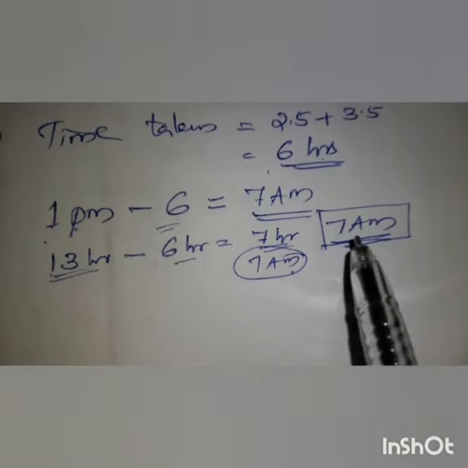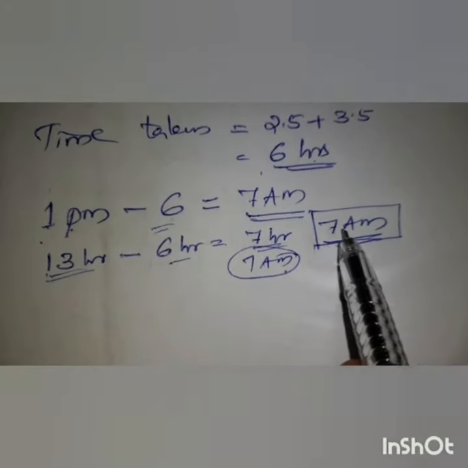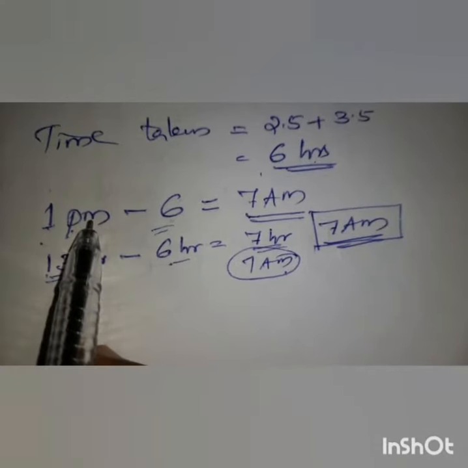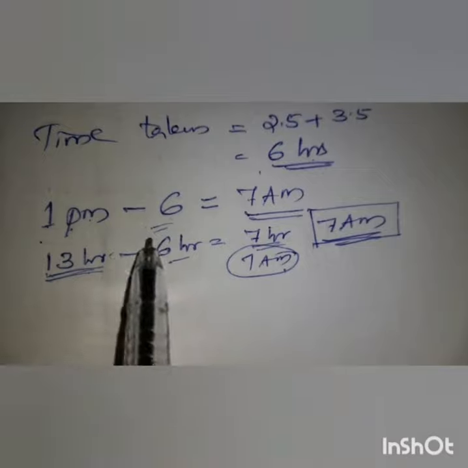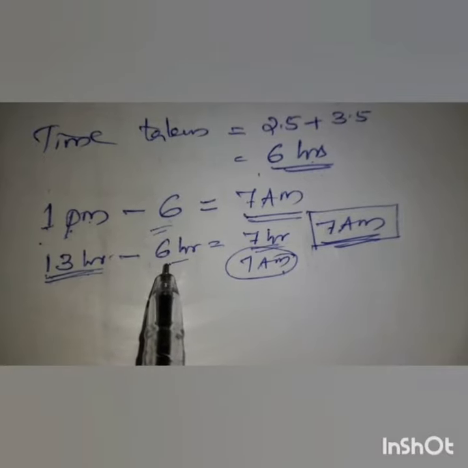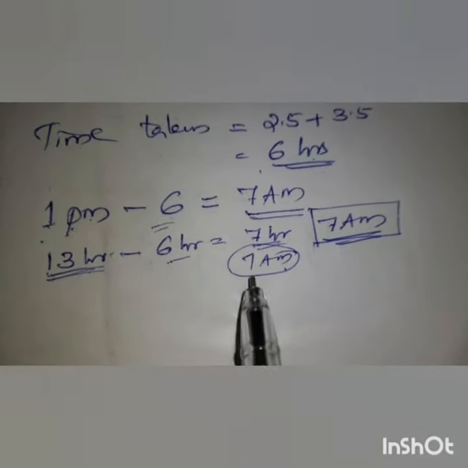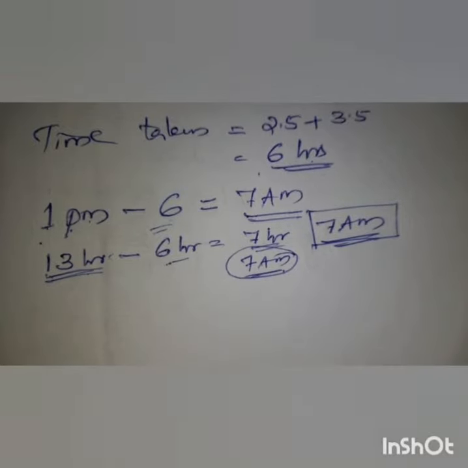So how did you get 7 a.m.? 1 p.m. she should reach. That means 13 hours. 13 hours minus 6 hours, so you get 7. So it means 7 a.m. she should start from the